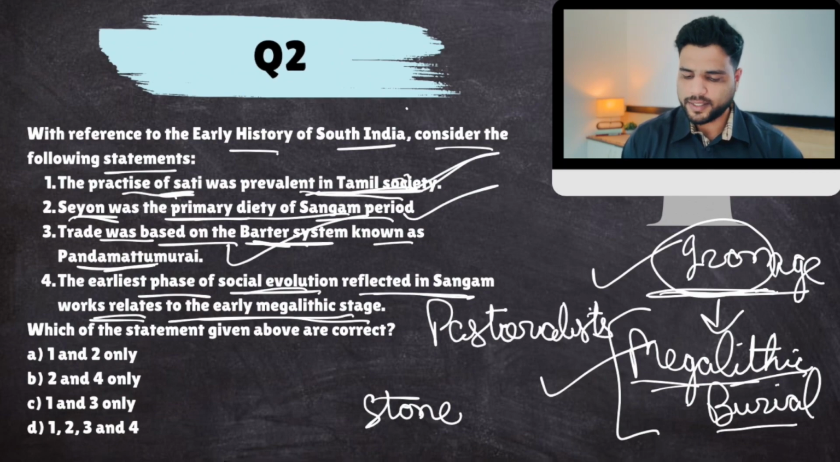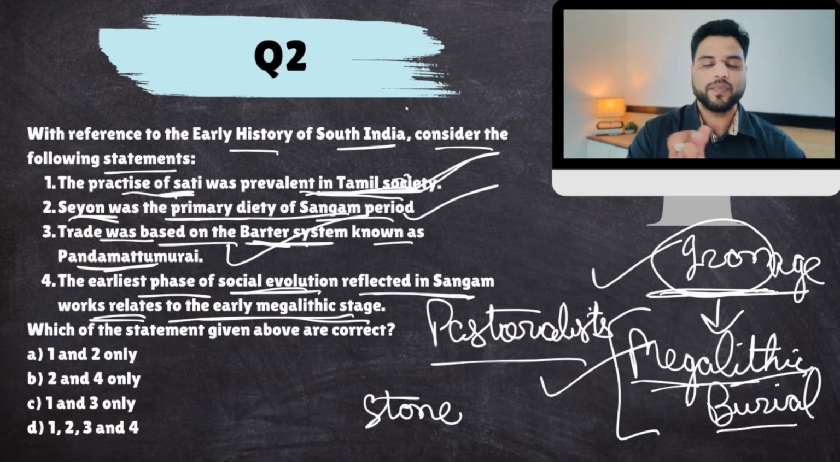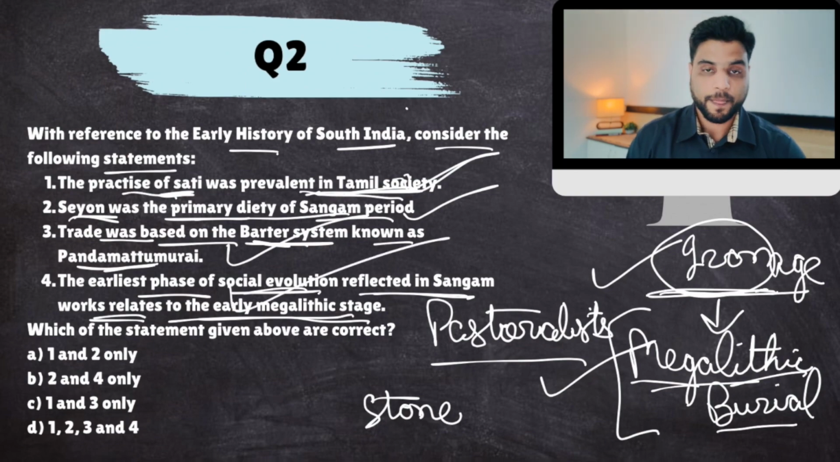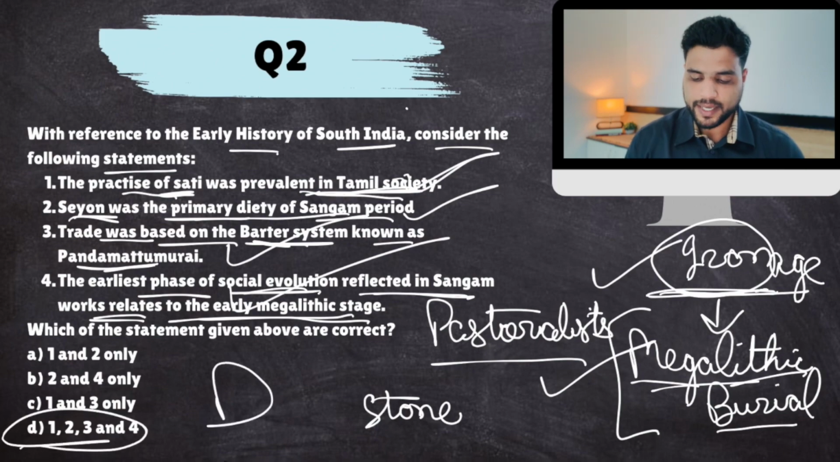Okay, nomads, nomadic animal herders. Now in Sangam texts, it is mentioned that our ancestors were pastoralists, then hunter-gatherers, then pastoralists, and then we settled down and started practicing agriculture, and from there onwards, written history started, the Sangam age started. So this social evolution has been mentioned in Sangam text, so this is correct. All right, so the answer would come out to be D.